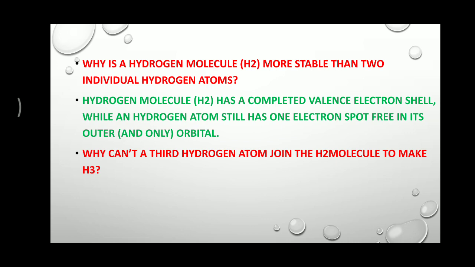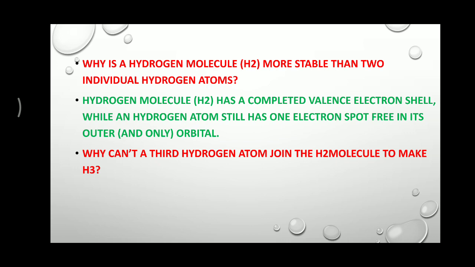Why can't a third hydrogen atom join the H2 molecule to make H3? There is no space between H and 2 here, so just understand that this is a typing mistake. So, why can't a third hydrogen atom join the H2 molecule to make H3? The simple answer is that hydrogen has a K valence shell, and the K valence shell may have a maximum of 2 electrons.